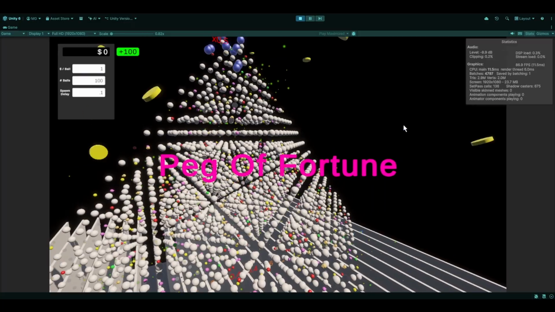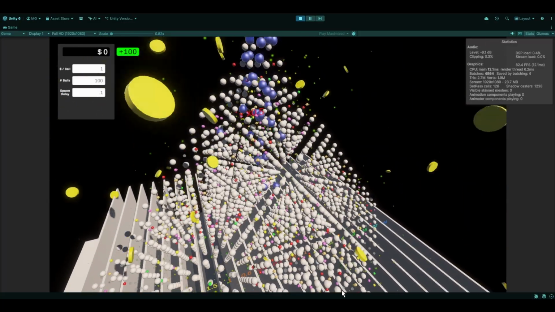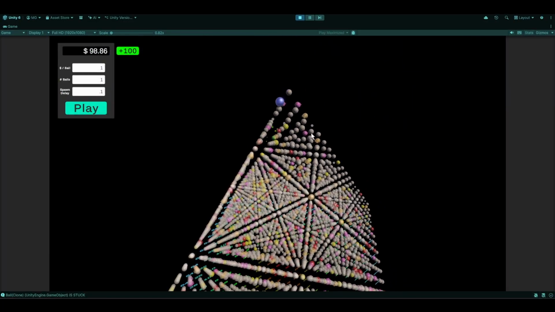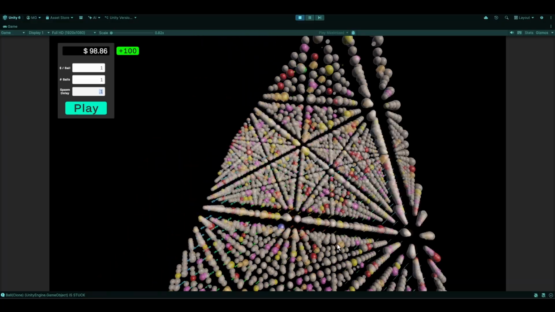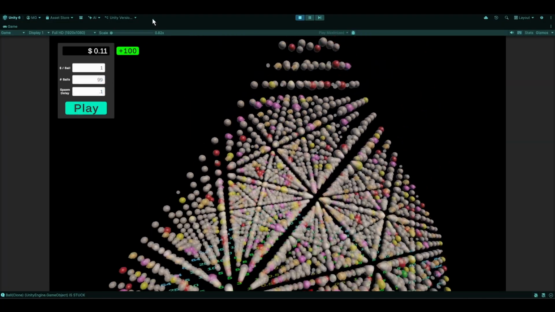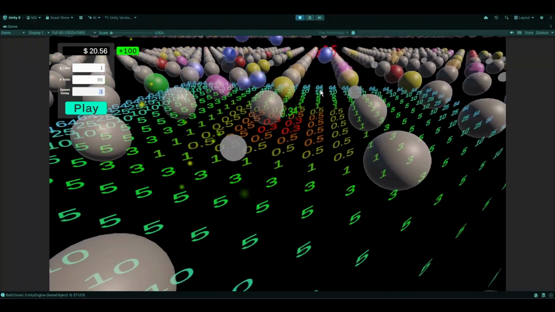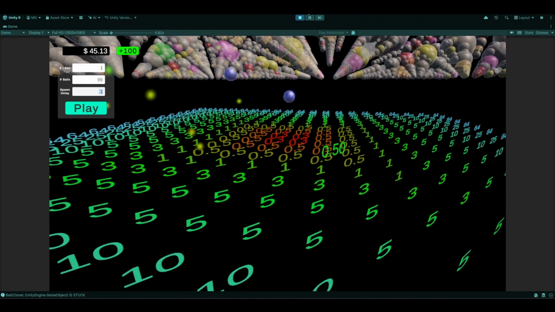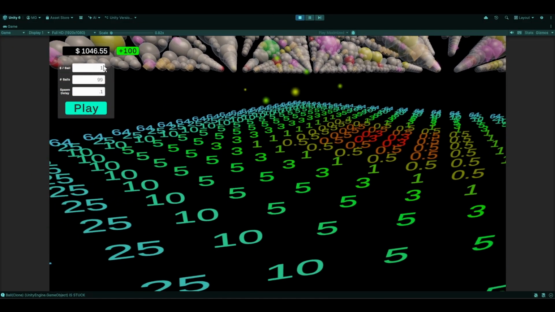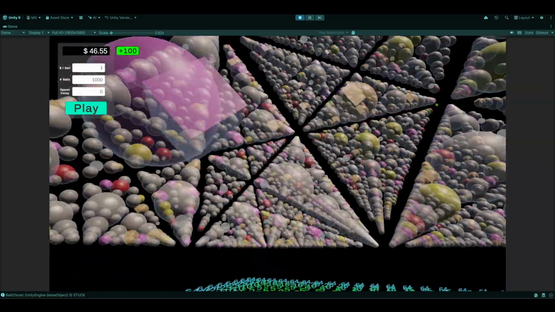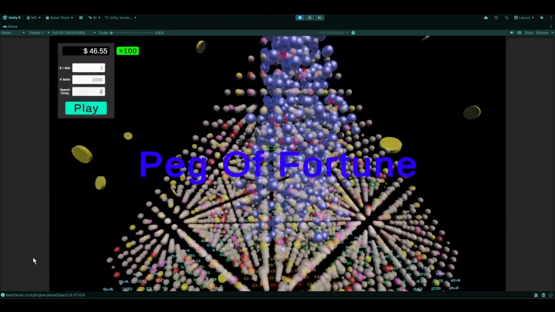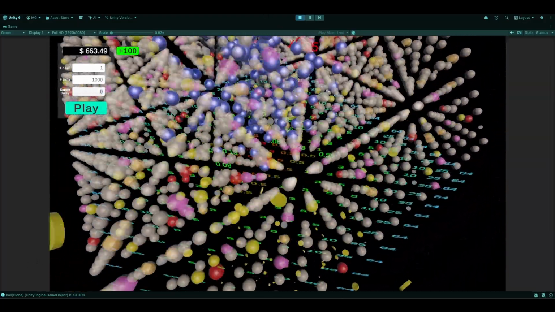I tested out several versions of the pegs and ultimately decided on a semi-transparent material so that the player can see all the balls through them. Along with that, I had to change all the multiplier goals to fit the new layout. It seems to be a lot harder to get the outer multipliers since there's more directions than just left or right for each peg that the ball touches.